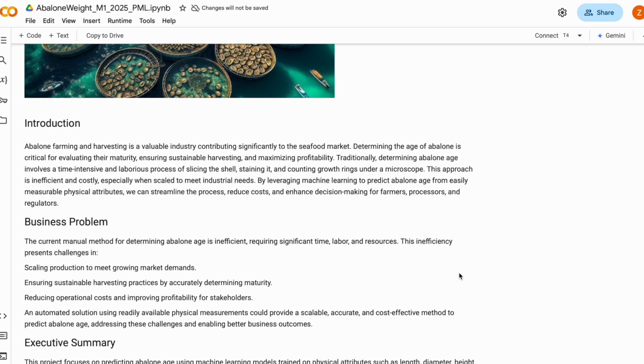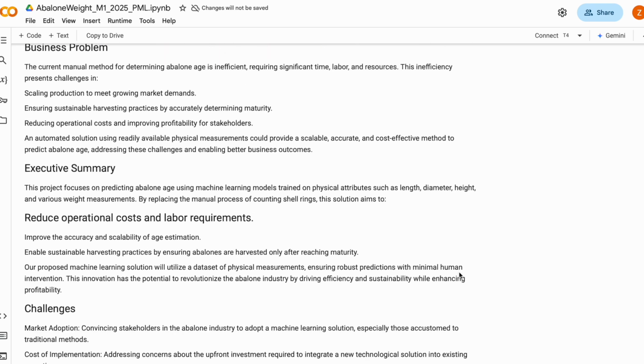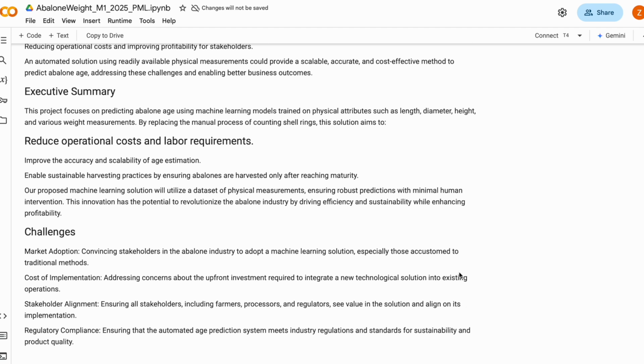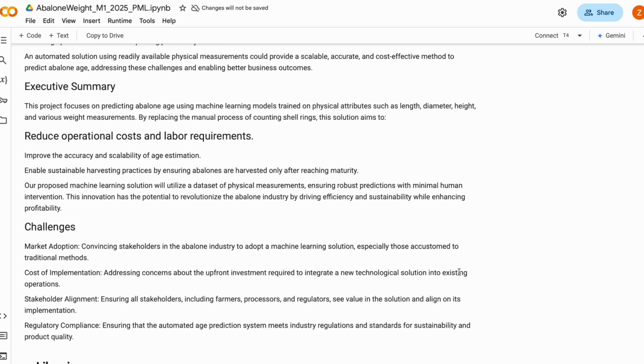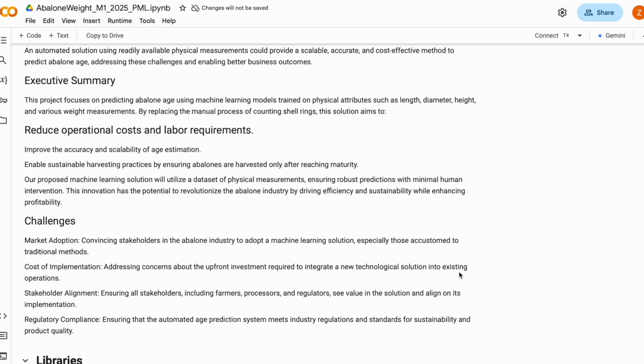The goal of this project is to build predictive models using a variety of regression techniques. We will follow a structured approach, covering data acquisition, preprocessing, exploratory analysis, feature selection, model training, validation, performance evaluation, and feature importance analysis. Determining the age and weight of abalone is critical for fisheries to ensure they are harvested at the correct time for maximum yield and sustainability.